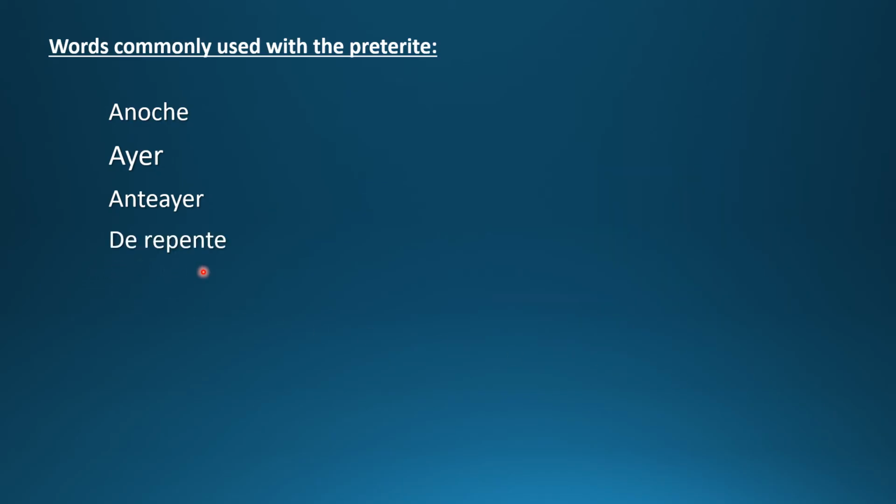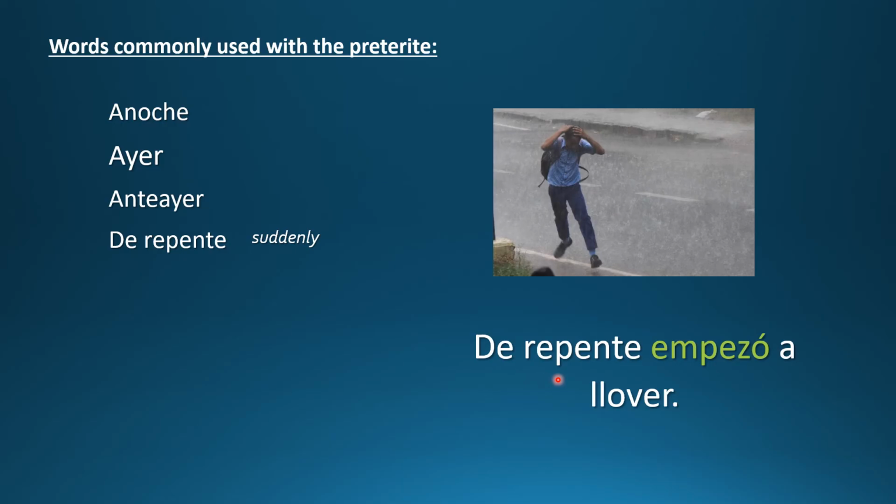De repente. Suddenly. De repente empezó a llover.